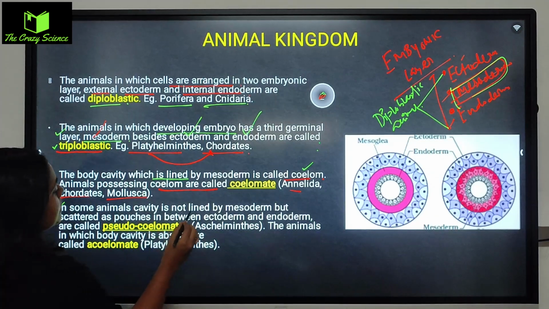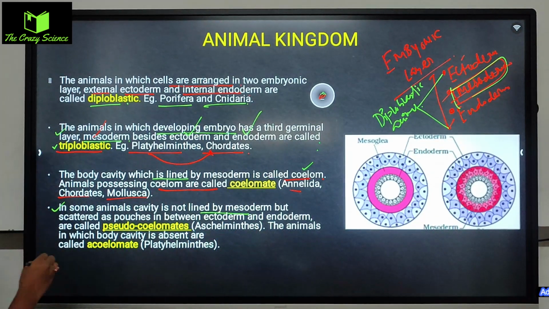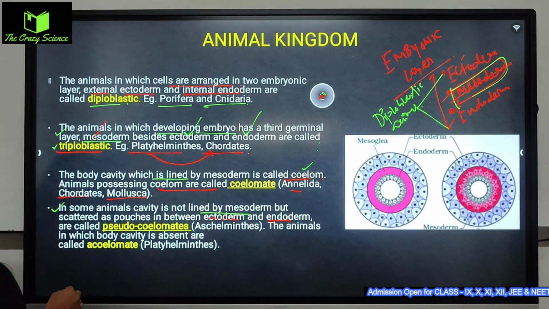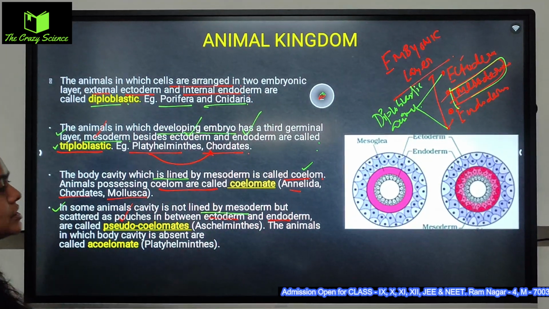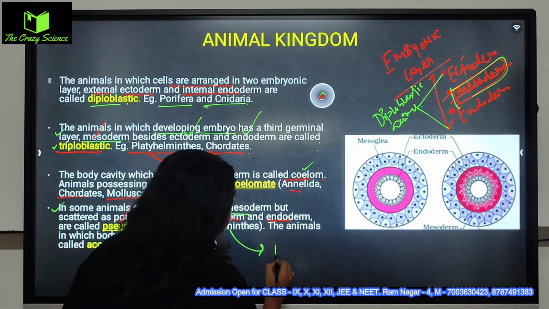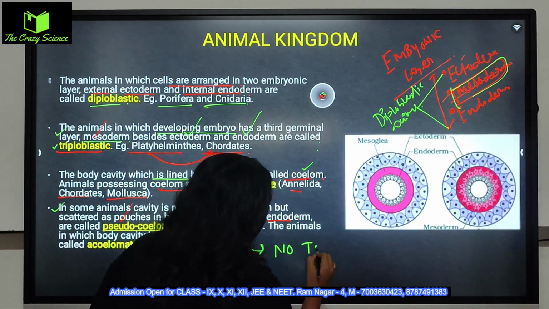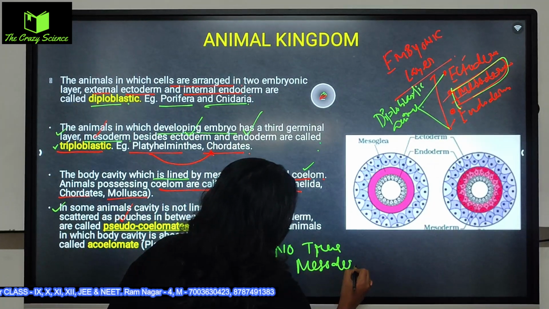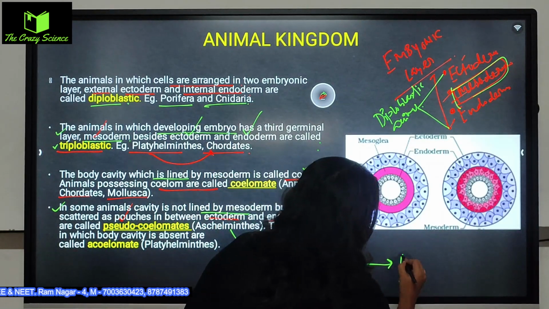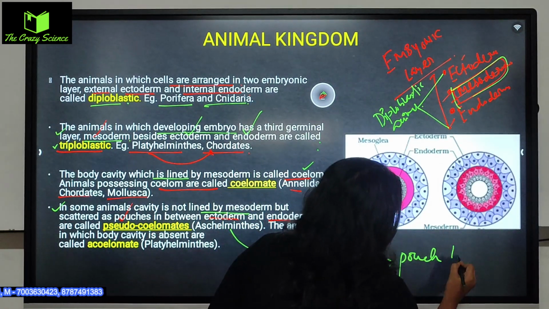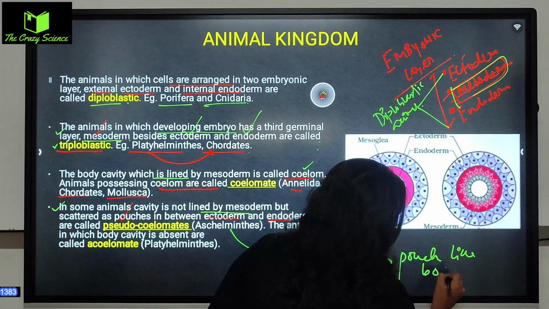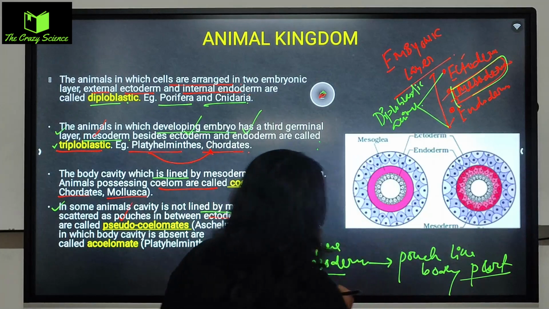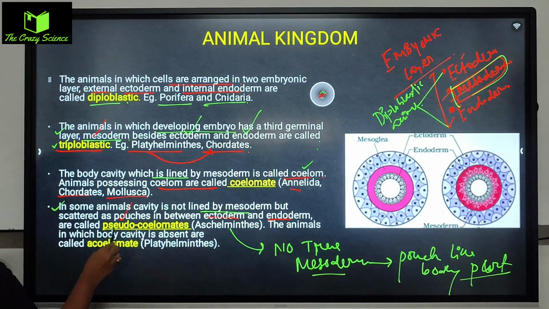Next is some animals' cavity are not lined by the mesoderm but scattered as pouches in between the ectoderm and endoderm, or it is called the pseudocoelom, means pouches, they don't have a true mesoderm, but they have a pouch like body part. ঠিক আছে, so সেটা থাকতে পারে, সেটাকে বলবো আমরা pseudocoelomate.